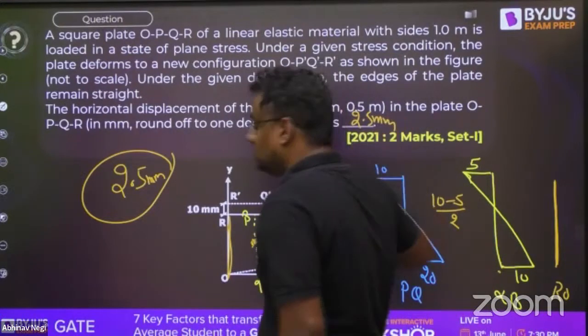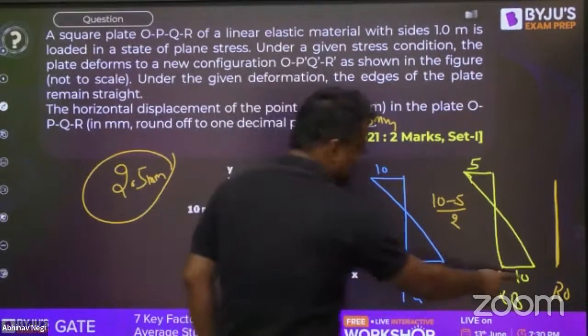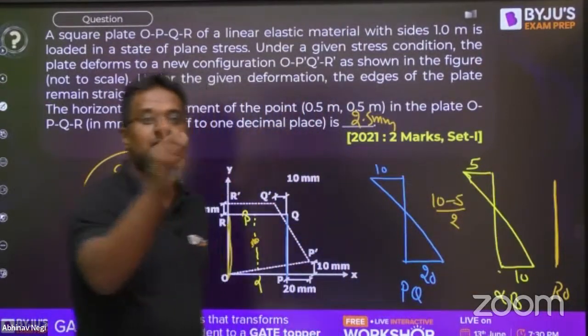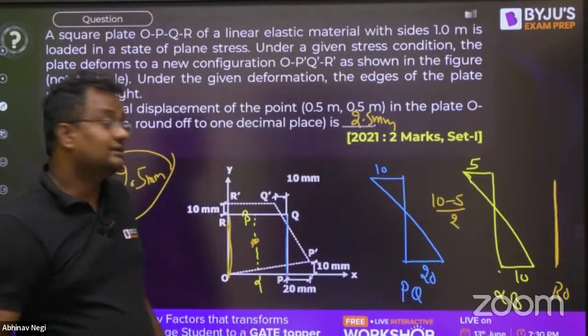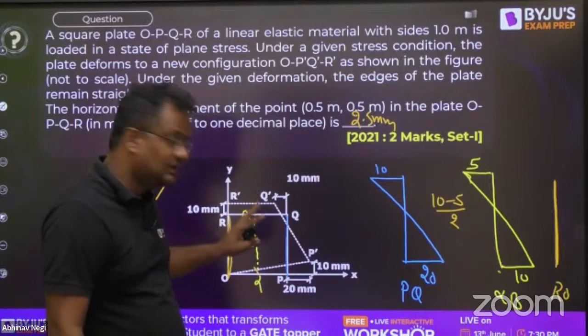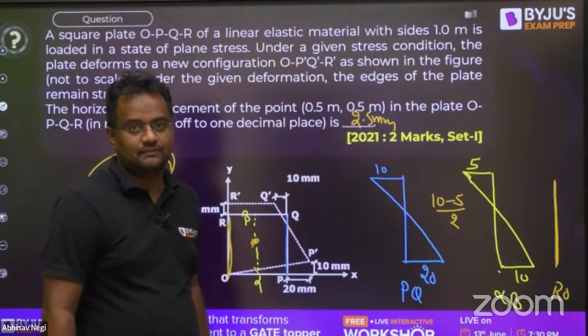Everybody please give me yes or no. This is 10 on the right hand side at the center. This is 5 on the left hand side. So center point will be (10 plus -5) by 2. But there are other theories also which are equally correct. They're considering this angle also and all angles also. From that also the answer will be the same.